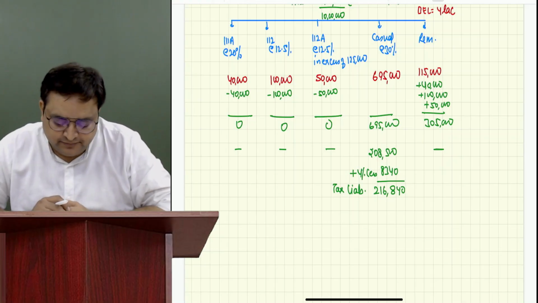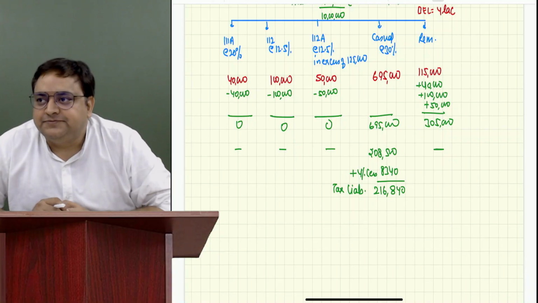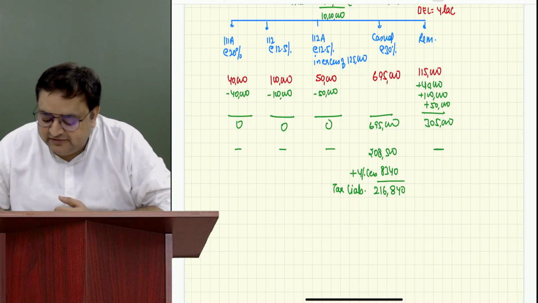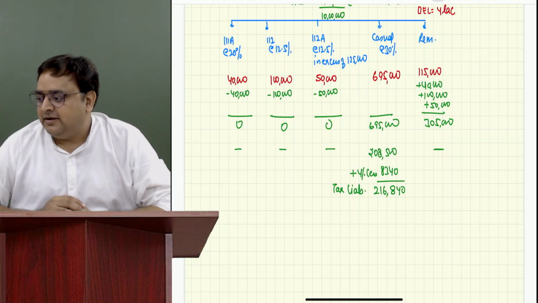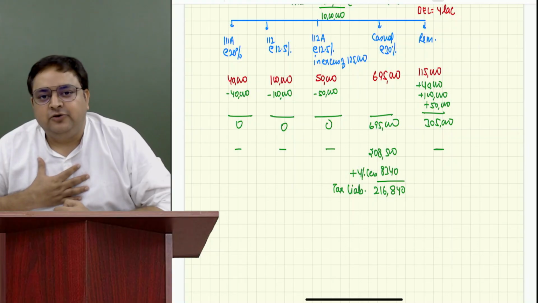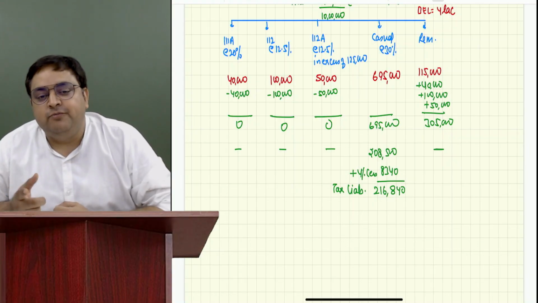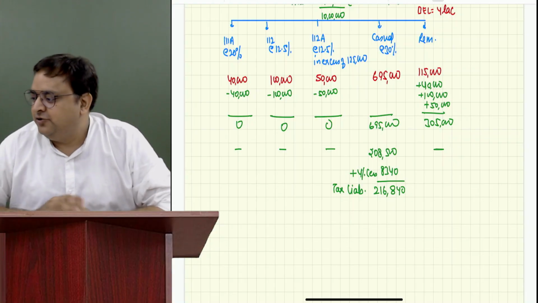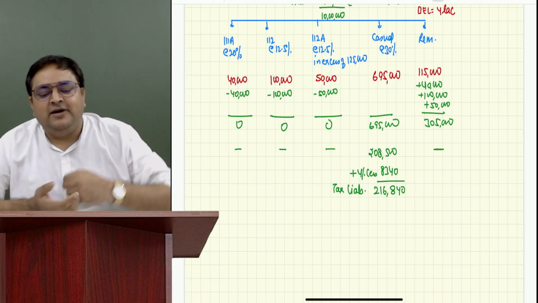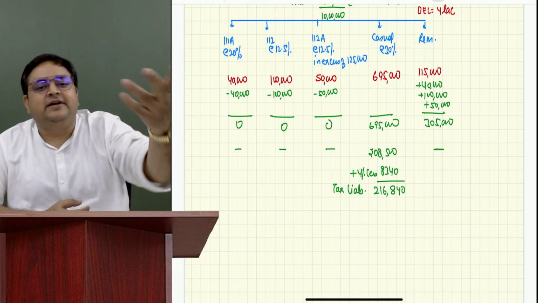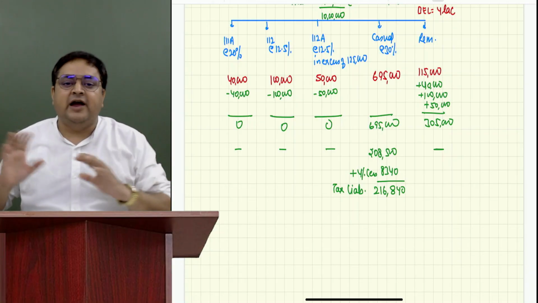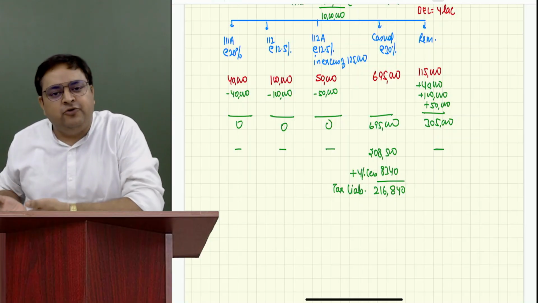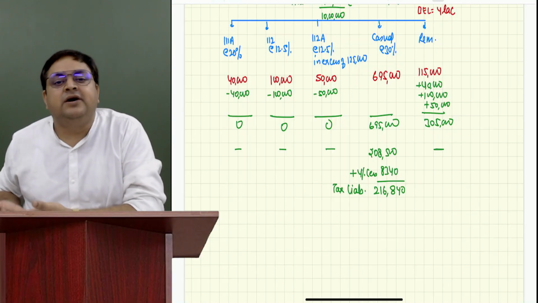Yes, sir. But see, Bhavyansh, we never do business from the point of view of taxes. We always do business from the point of view of money. I would be happy to become, and you would also be happy to become, the highest taxpayer of India. Do you all want to become the highest taxpayer of India? Yes or no? See, how much tax maximum will we pay? 30%, so 70% we are still saving. If somebody says that I don't want to pay taxes, it means that he doesn't want to earn the money.